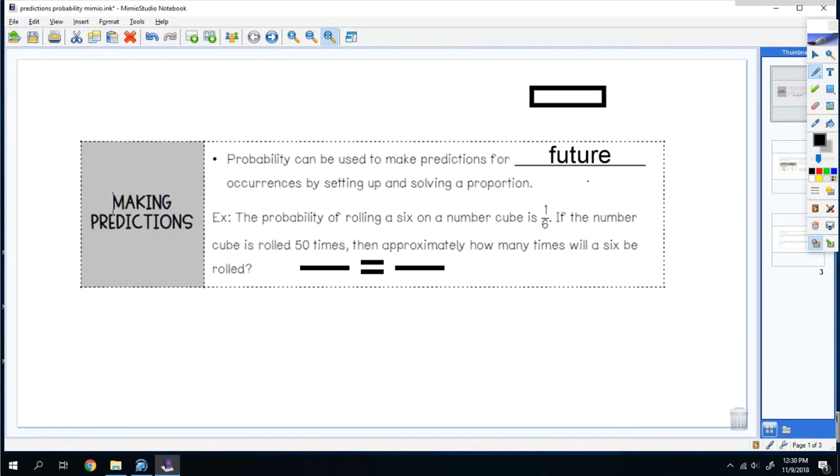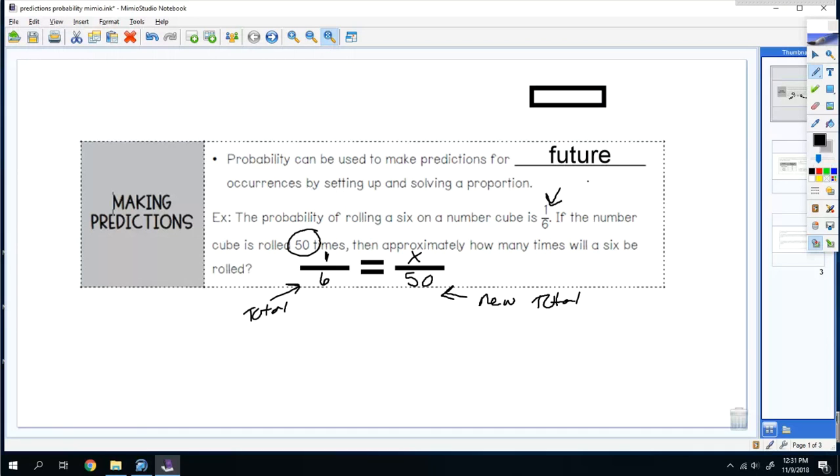If the number cube is rolled 50 times, then approximately how many times will a 6 be rolled? So what you do is you take this probability and you write it right here. Okay. The 6 is your total amount. So your new total will be 50. So the new total goes right here. And then the x goes up top.